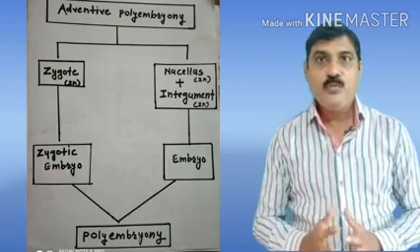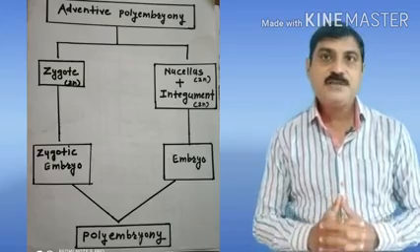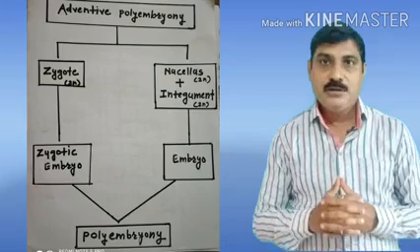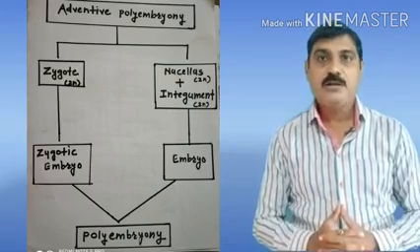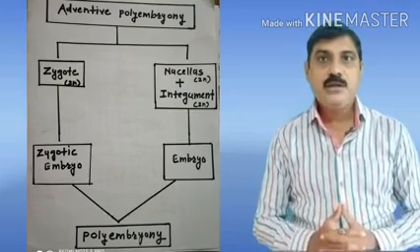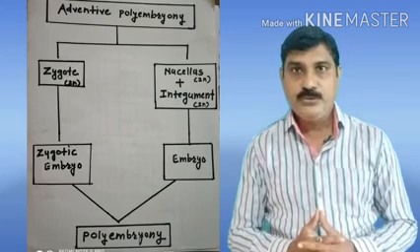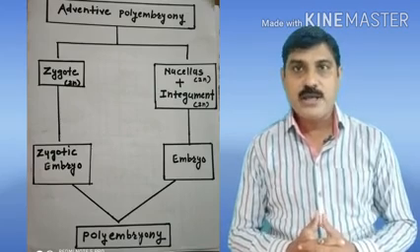Now, next are the reasons for polyembryony. Let's discuss them one by one. First, we have to discuss adventive polyembryony. What happens in adventive polyembryony? In this condition, the diploid nucellar cell or the integument directly develops into the embryo. This condition is known as adventive polyembryony.